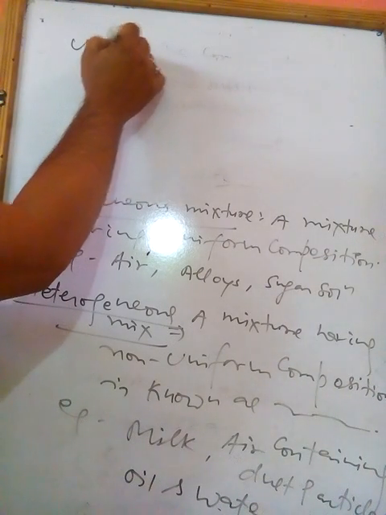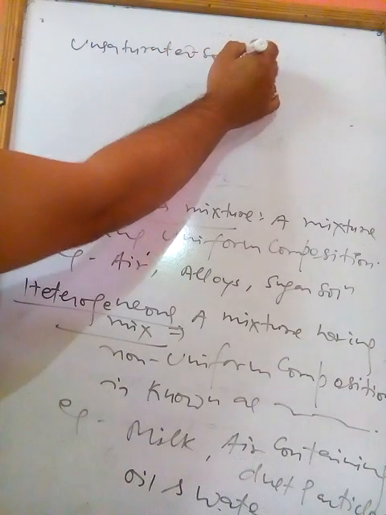Unsaturated solution: a solution in which more quantity of the solute can be dissolved without changing the temperature is known as unsaturated solution.